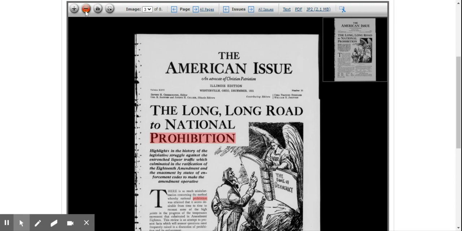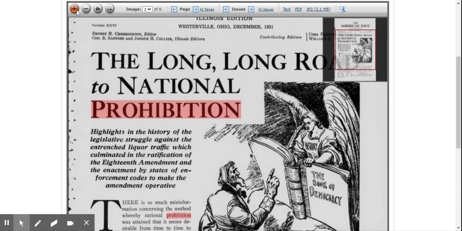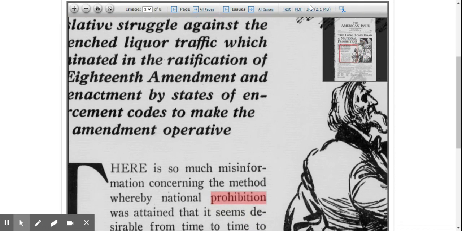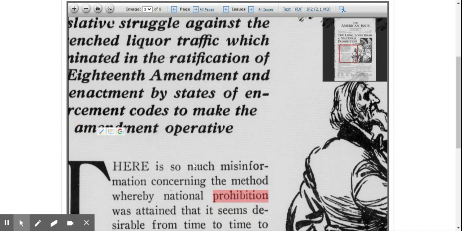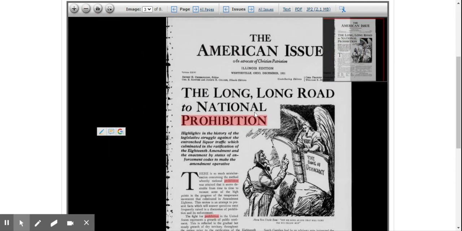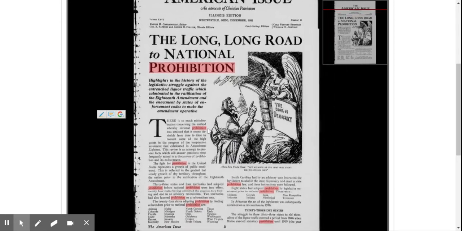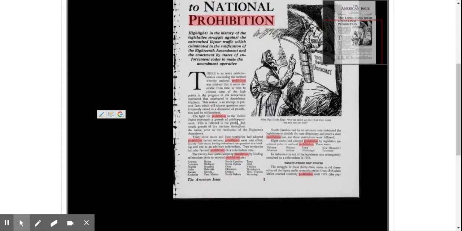They also have a plus and a minus where I can zoom into the newspaper. And then if I want to click the screen, I can drag it around so I can read it better. And if I want, I can zoom out again. And yeah, you can mess with it however makes it easier for you to read the